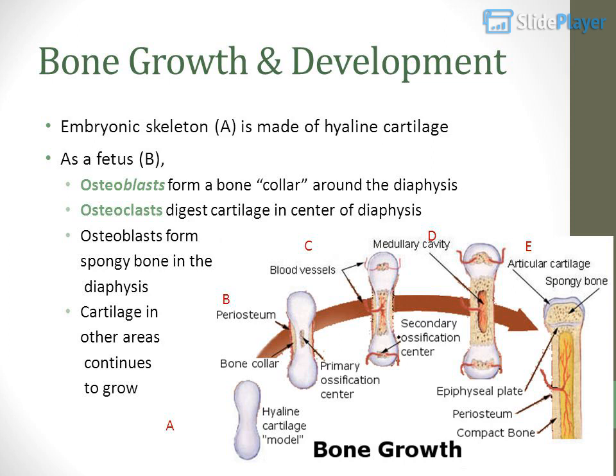Bone growth and development. The embryonic skeleton, A, is made of hyaline cartilage. As a fetus, B, osteoblasts form a bone collar around the diaphysis. Osteoclasts digest cartilage in the center of the diaphysis. Osteoblasts form spongy bone in the diaphysis. Cartilage in other areas continues to grow. D, C, E, B, A.